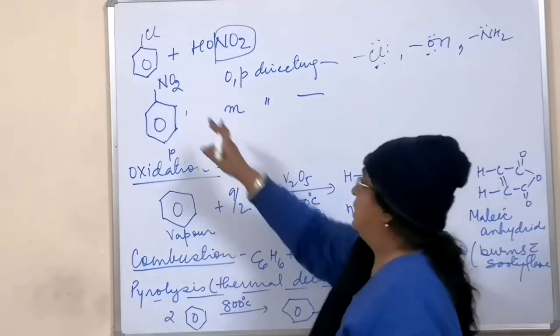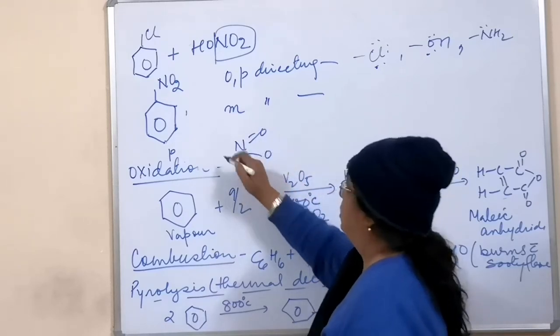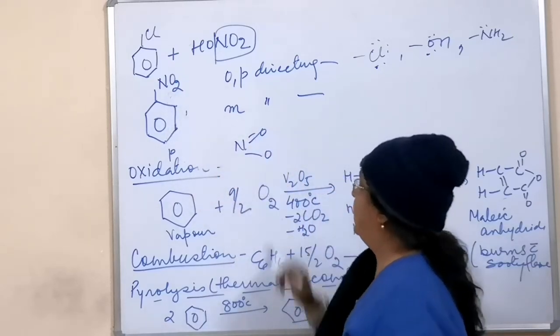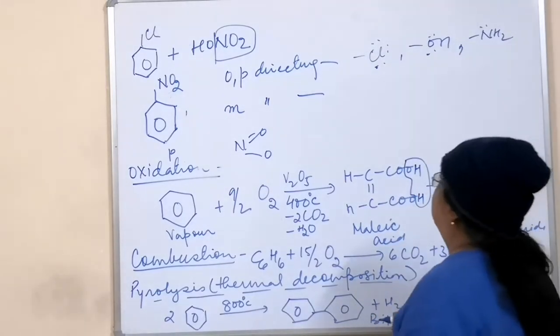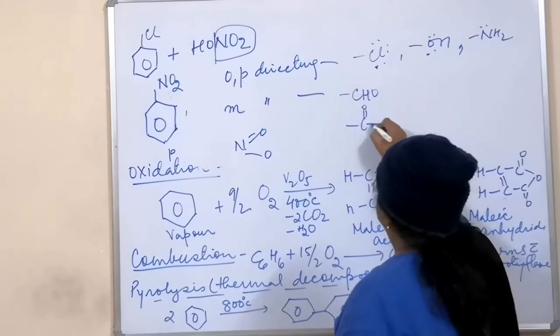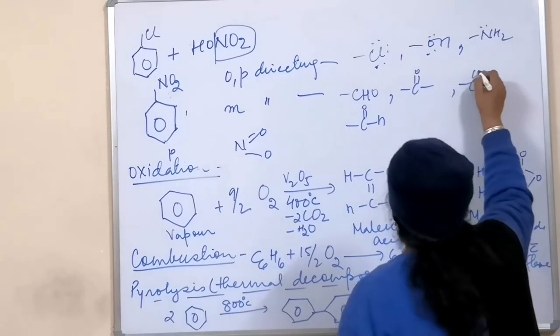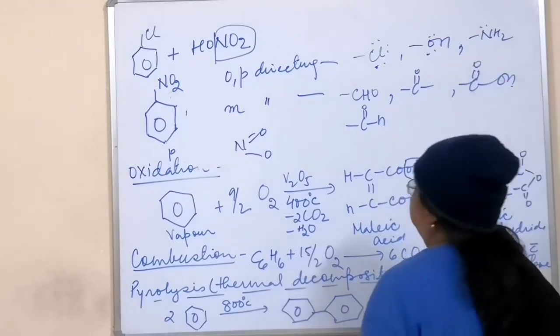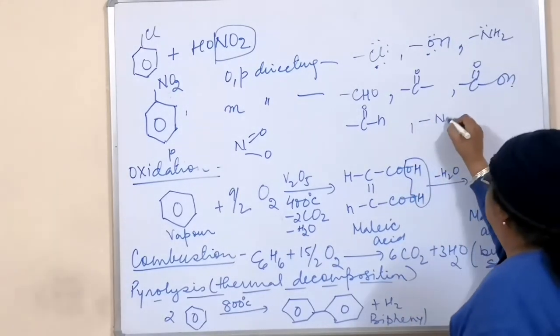But for a group like NO2, if you write the structure, it has this structure. So if the attached group has a double bond, the next incoming group will go at meta. Examples are the CHO group, which you write like this also, the ketonic group, and the carboxylic group, and the nitro group, which we have already done.